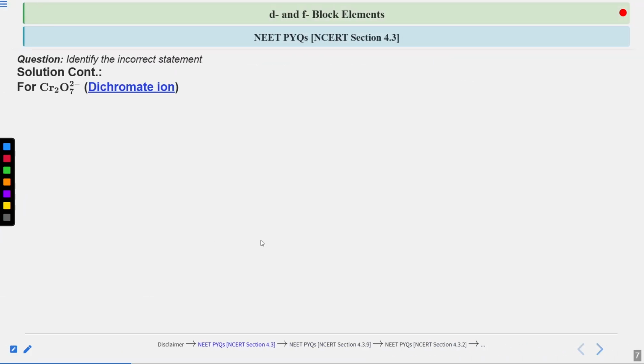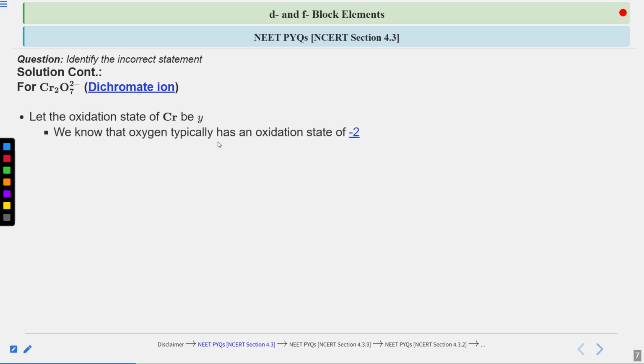Now for the dichromate ion, Cr2O7 2- as given in the question, we apply similar steps. We suppose the oxidation state of chromium in this ionic compound is Y. We know that oxygen typically has an oxidation state of -2, so here also oxygen will exhibit -2.